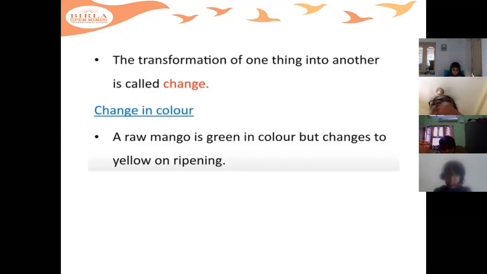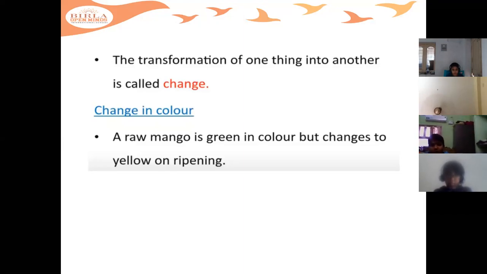But it changes into yellow when it ripens. It changes its color. So here you can see a change. What is the change? Transformation of one thing into another. If a mango tree is there in your house, you can see the changes of color. Slowly it will be changing. So it is called a change. Change is nothing but transformation of one thing into another.